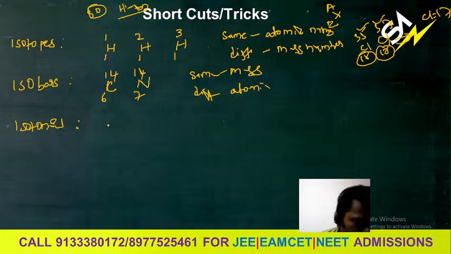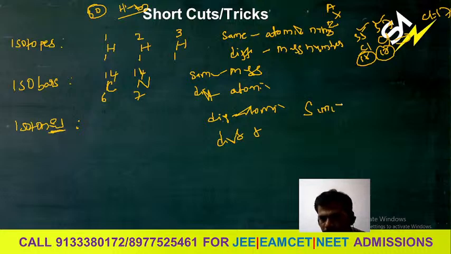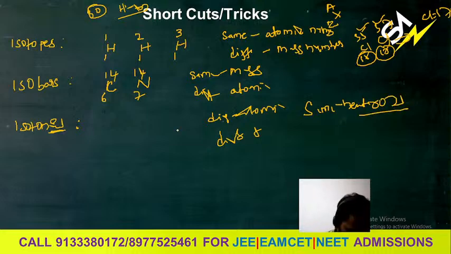Next go for the isotones. Isotones means what is the same? Isotones have different atomic number and different mass number, but what is the same? Here you can observe, in isotones, N means neutrons. The number of neutrons is the same. That is why you can call them isotones.